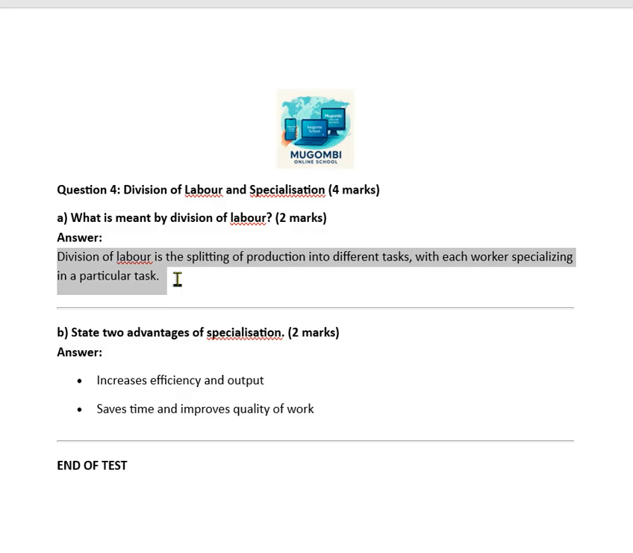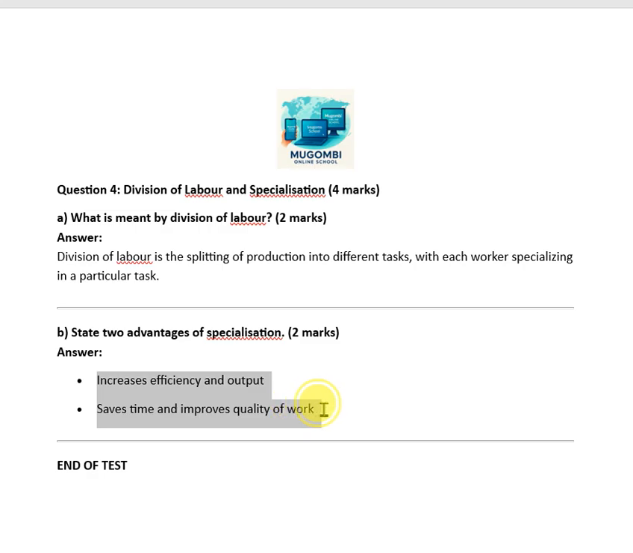State 2 advantages of specialization. When a person specializes, starting by standing at one job only, there is increased efficiency as well as output. Because the person becomes an expert there, it then saves time and improves quality of work.